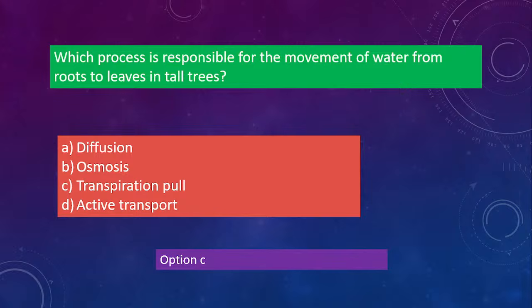You know what transpiration is, right? Loss of water from the plants through the leaves. So when transpiration keeps happening, a pressure is created, because of which water movement will start from the roots to the upper parts of the plant. It's not osmosis, it's not diffusion, it will be transpiration pull. If water has to go from the roots to the leaves, from below to above, that means you are going against gravity. So it will be C. Diffusion is for gases, that way you remember. Okay, next one.